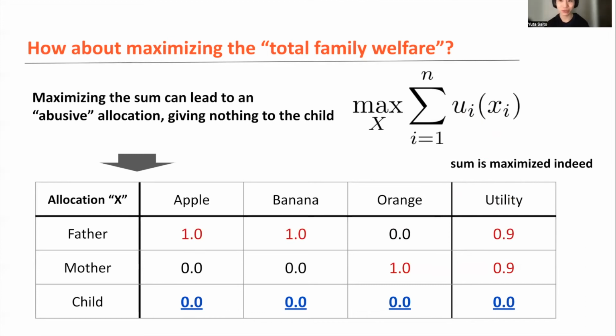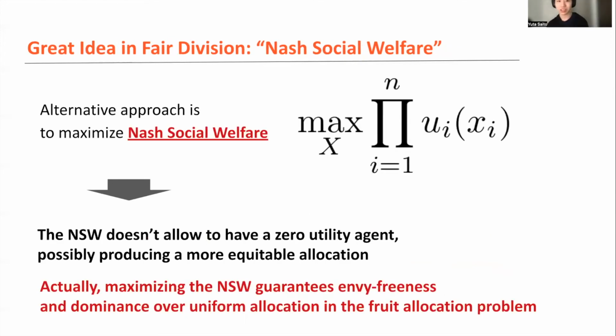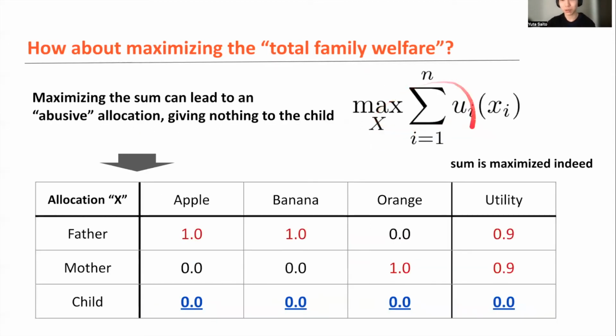the result, the fruit allocation led by the total family welfare, it seems we should completely redefine the objective function. That's actually, roughly speaking, the problem that the fair division community has been thinking about. And there actually is a very great idea, a great benchmark solution proposed in the fair division community, which is Nash Social Welfare. This is a very nice idea, just a simple modification. Nash Social Welfare suggests that we maximize the product of the agent utilities, or the family member utilities, rather than the total family welfare, which is the sum of agent utilities.